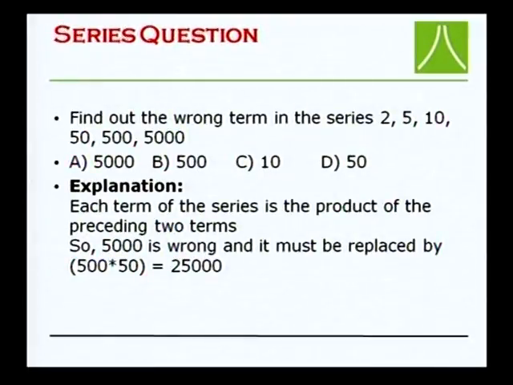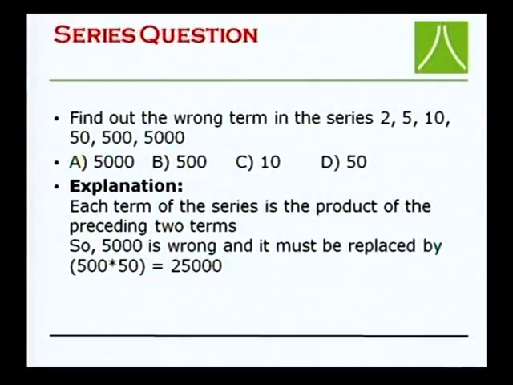Okay. Now, find the wrong term in the series 2, 5, 10, 50, 500 and 5000. Which one will be wrong? Can you imagine it? 2, 5, 10, 50, 500, 5000. Initially, you may feel it is 2, by general sense. What is the reason? You think that 5, 10, 50, 500, 5000 are multiples of 5 and 2 is not a multiple of 5. So, simply you can say 2. Am I correct? You may feel so.